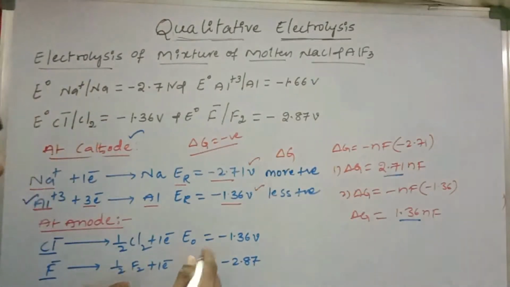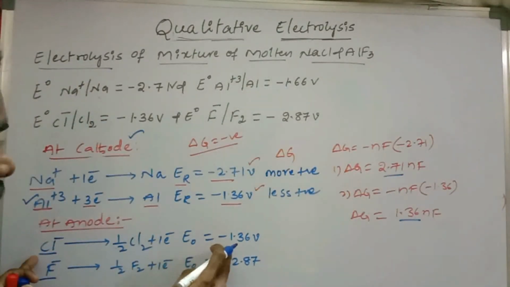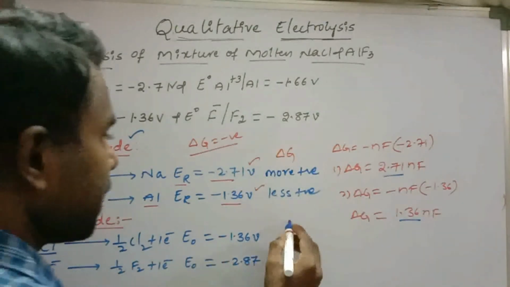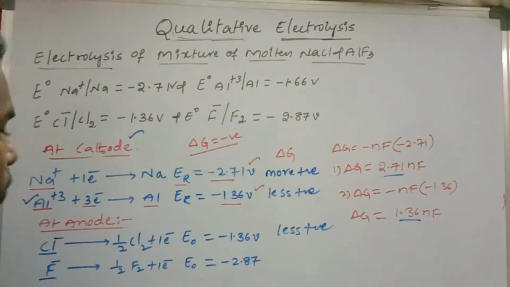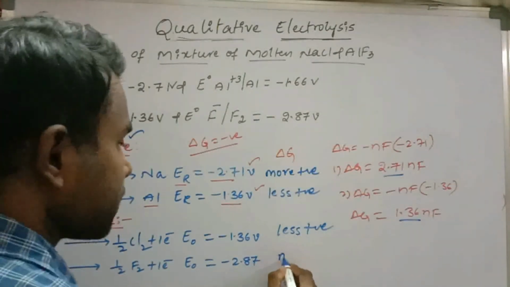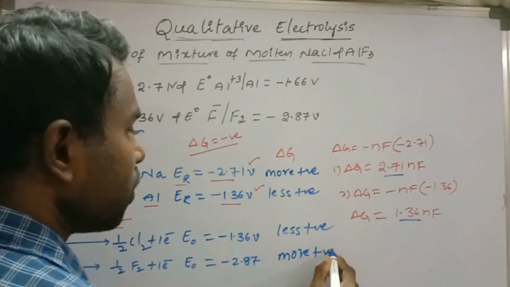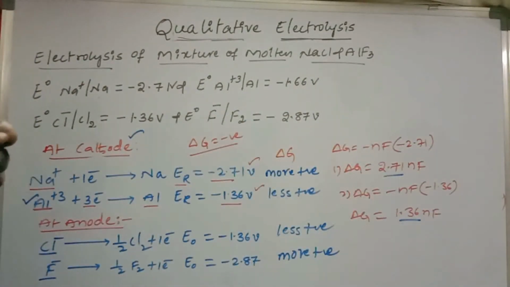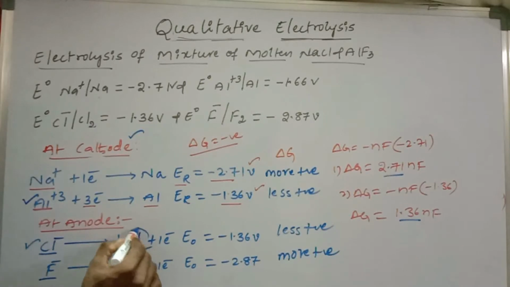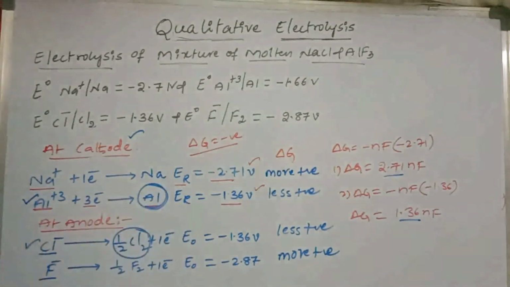If you calculate delta G for Cl-, we will get a less positive value, and for F- we will get a more positive value. Less positive is close to negative, so it is more favorable compared to the second one. So at the anode, Cl2 will deposit, and at the cathode, aluminium will deposit.